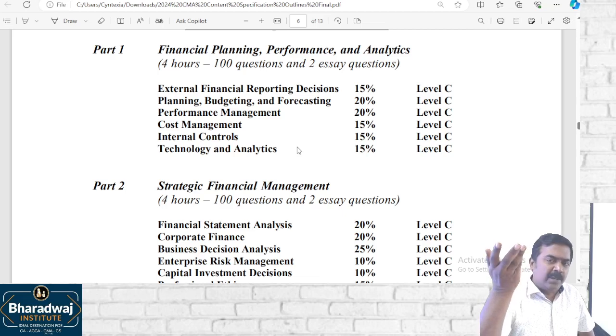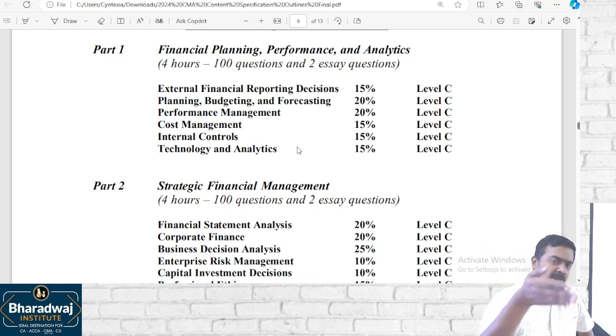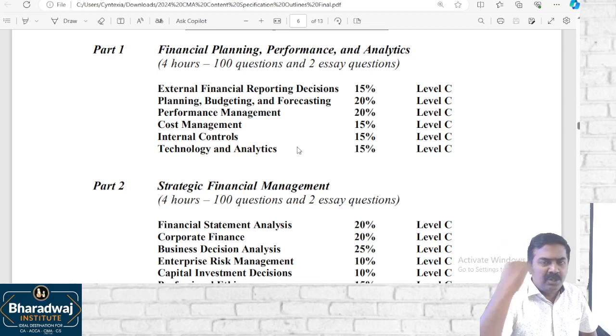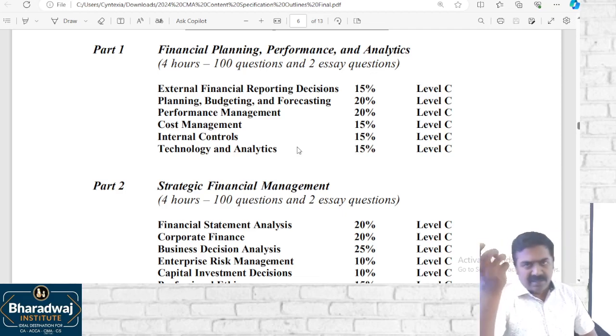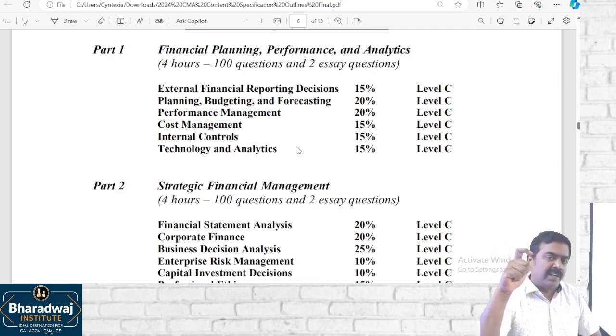If you are already going for employment, you can finish part 1 in September, part 2 in January, like that, if you are taking a break between Inter and Final exam. If you are a full-time student, you can finish part 1 and part 2 in one sitting, but it's better to take up after 6 months, because 6 months of learning time is required if you are taking up both the parts. So start now with part 1, 3 to 4 months of learning and then appear.